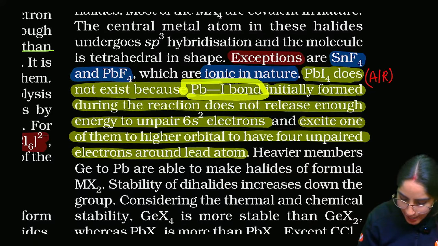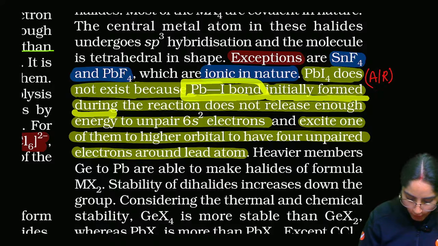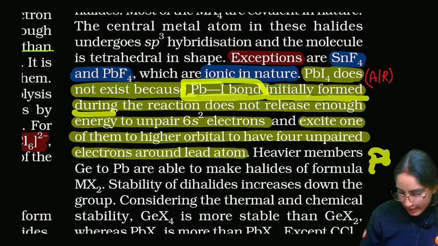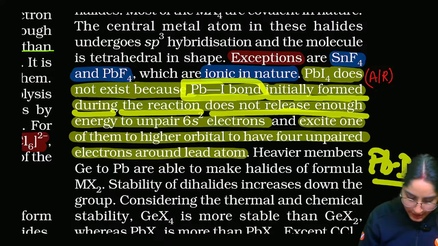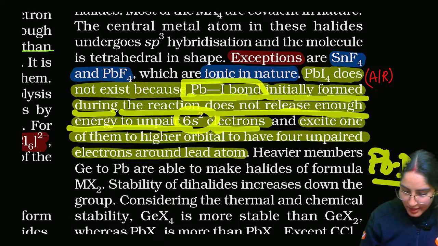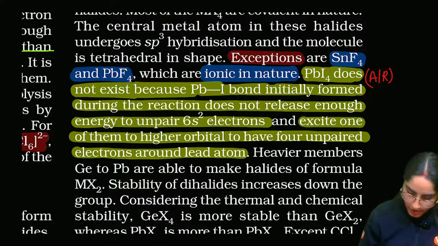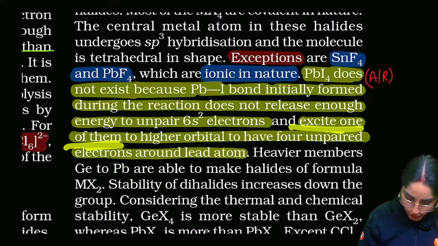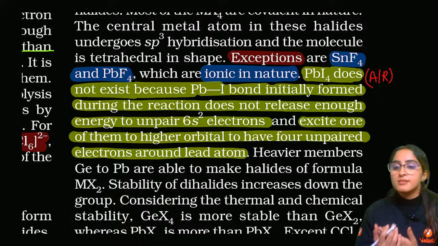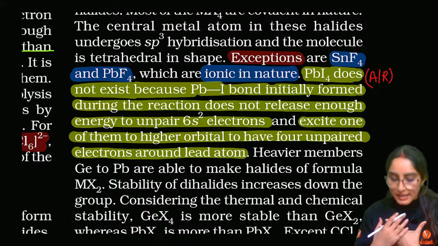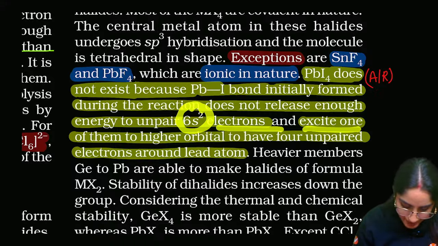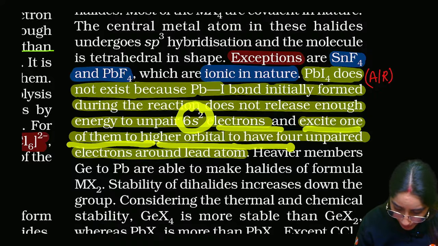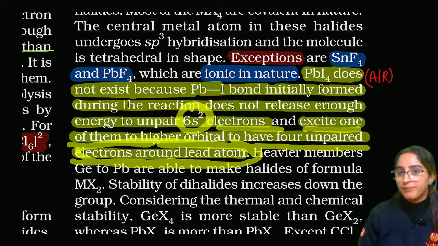Because the Pb-I bond is initially formed. If I say the Pb-I bond that is getting formed, the reaction does not release enough energy to unpair the 6s2 electrons and excite one electron to a higher orbital to have four unpaired electrons around the lead atom.